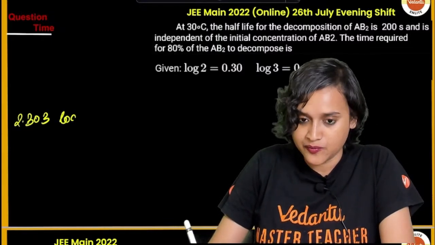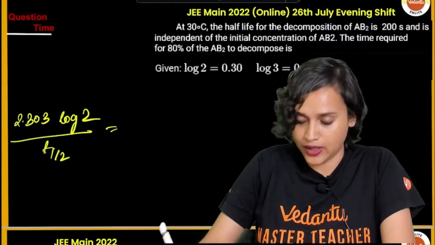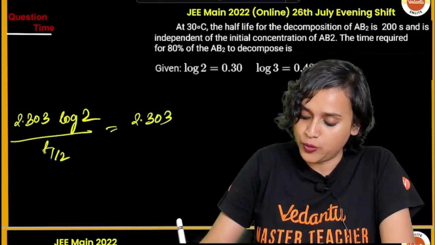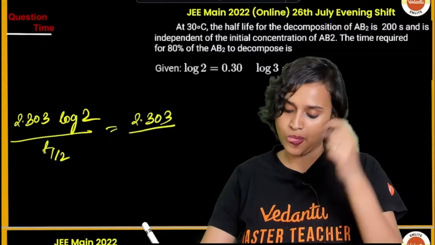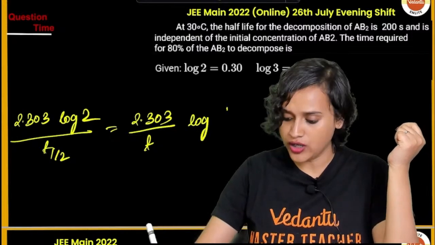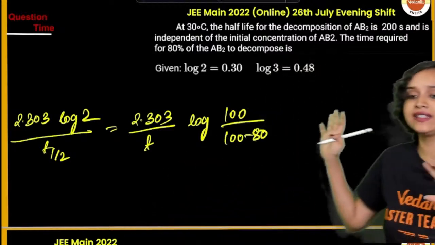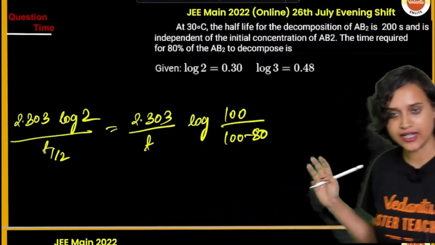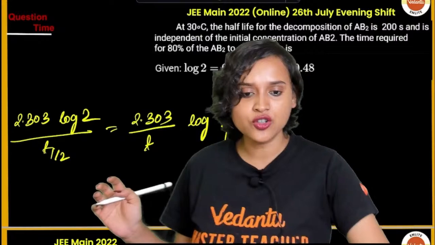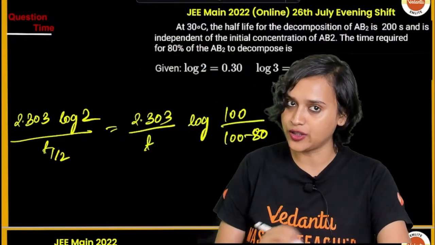2.303 log 2 by T half is equal to 2.303 divided by T, log 100 divided by 100 minus 80. Can we write it like this? Yes, we can write it like this, everybody? Okay. Now the log 2 value is given to you, 0.3.